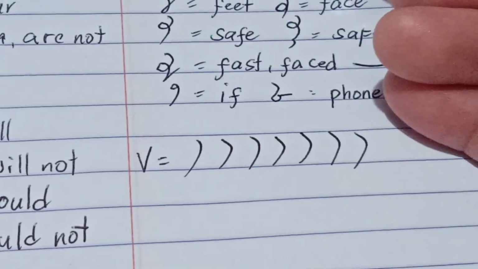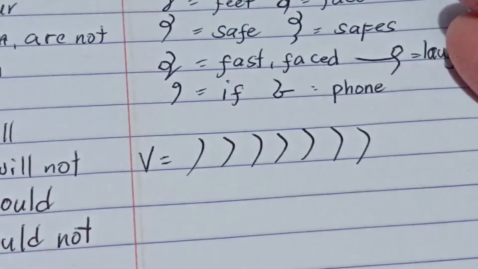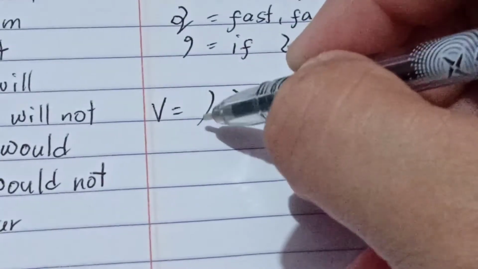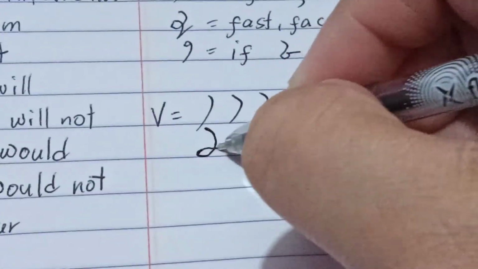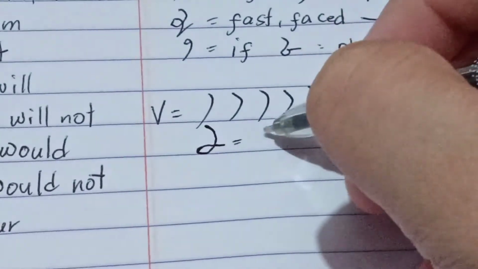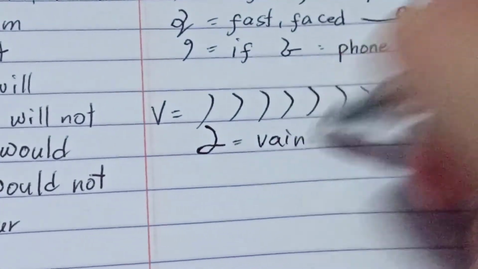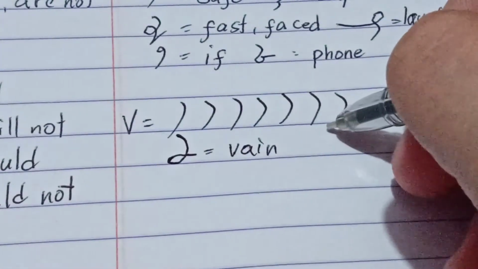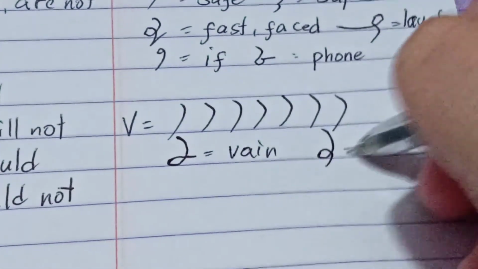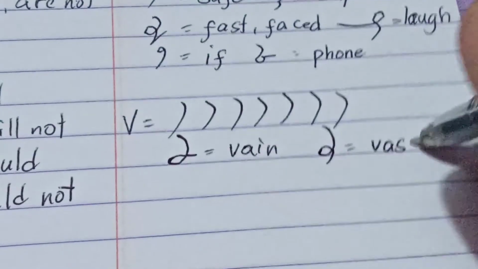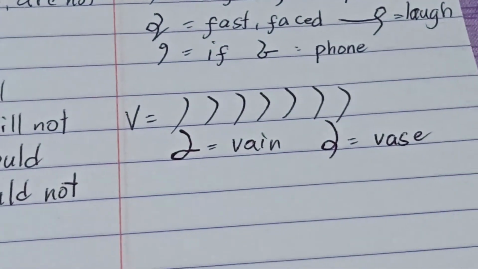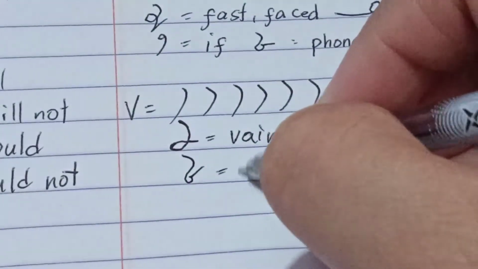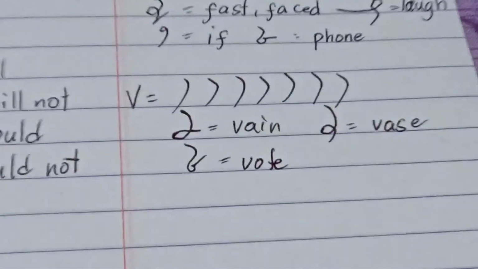Longer siya compared sa F. Okay, example, if I combine V-A-N, so this is vain. If I combine V-A-S, so this is vase. If I combine V-O-T, so this is vote.